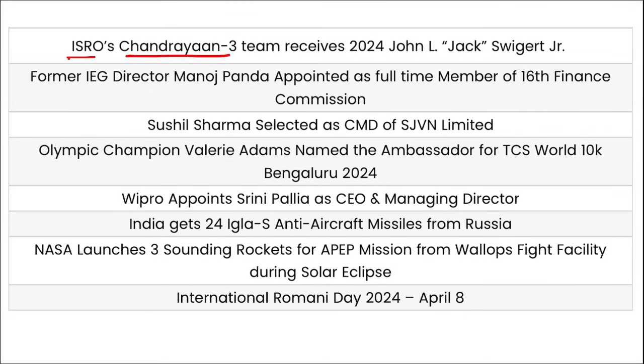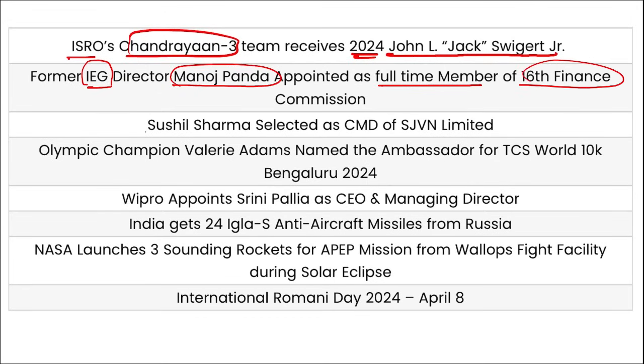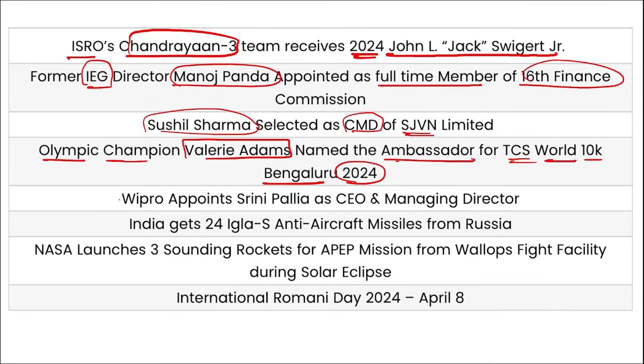Then ISRO's Chandrayaan 3 team has received the 2024 John L. "Jack" Swigert Jr. Award. Former IEG Director Manoj Panda appointed as the full-time member of the 16th Finance Commission. Sushil Sharma elected as the Chairman and Managing Director of SJVN Limited. Olympic champion Valerie Adams named as the International Ambassador for TCS World 10K Bengaluru 2024. Wipro appoints Srini Pallia as the CEO and Managing Director.